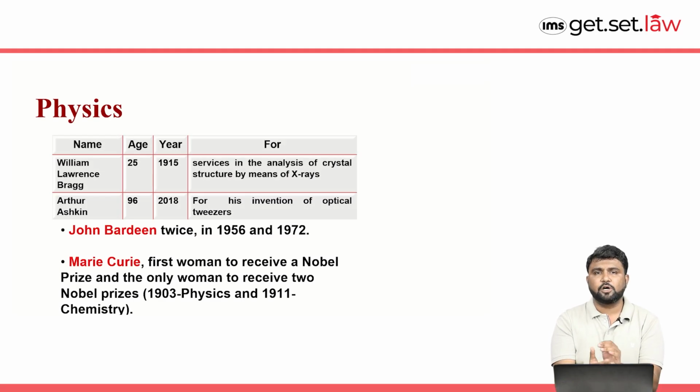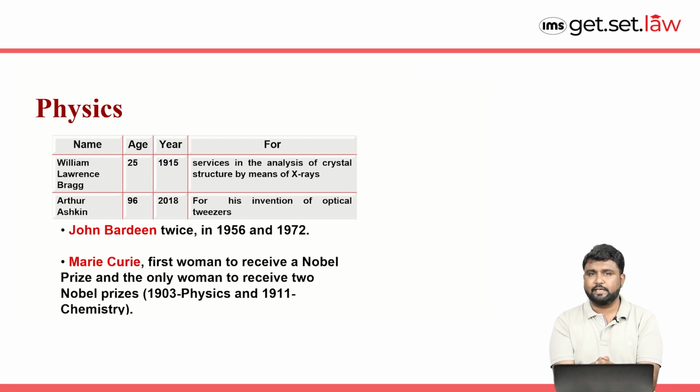Again, if we talk about the Nobel Prize in Physics, let's see who is the youngest and who is the oldest. Basically, you should always remember that John Bardeen is the only person who has received the Nobel Prize in Physics twice, that is in the years 1956 and 1972. If you talk about the youngest Nobel laureate in physics, it is William at the age of 25, and the oldest is Arthur at the age of 96.